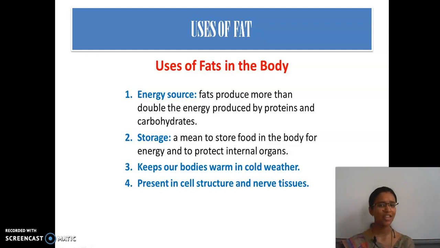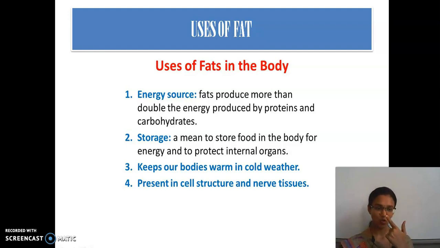Storage, how is it stored? It is a means to store food in our body for energy and to protect internal organs. As I already said, fats are stored in the body. Excess protein is also stored as fat, right? What do you mean by internal organs?